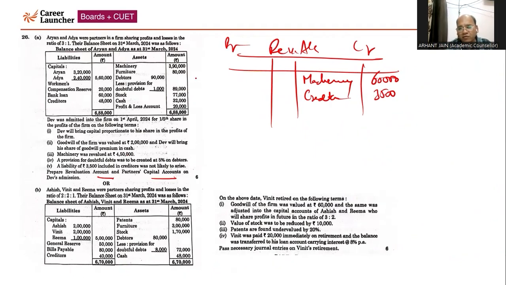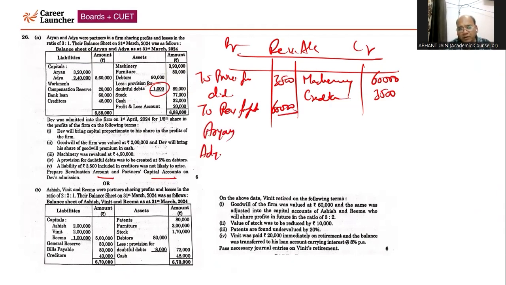Now there is a provision we have to maintain of 4,500. Already we have the provision of 1,000. So provision for doubtful debt is increased by 3,500. So we have the revaluation profit. The revaluation profit is coming 60,000. That is to be divided by old partners Aryan and Adya in their old PSR 3:1, 45,000 and 15,000. How I have calculated: 60,000 multiply by 3 by 4, multiply by 1 by 4. So this is the revaluation account with respect to part A.